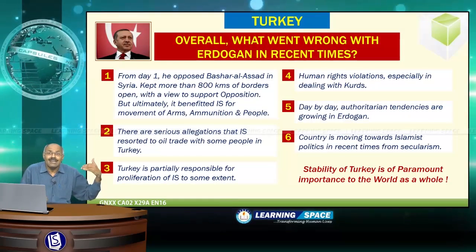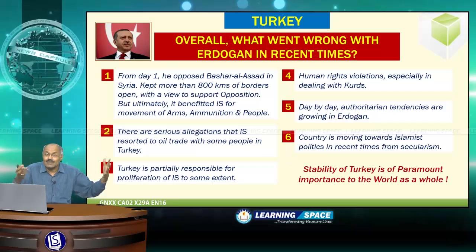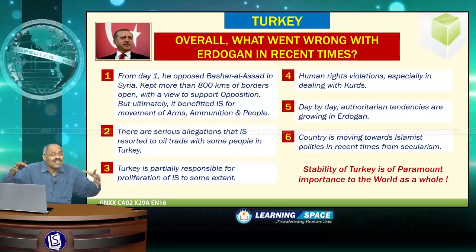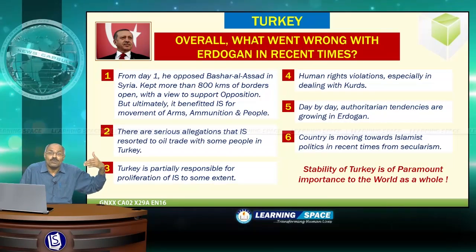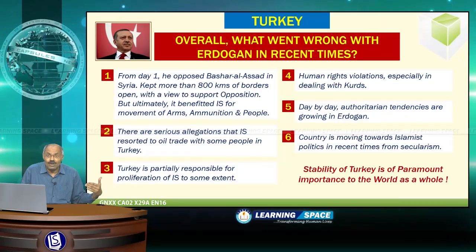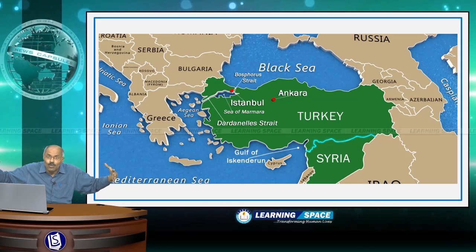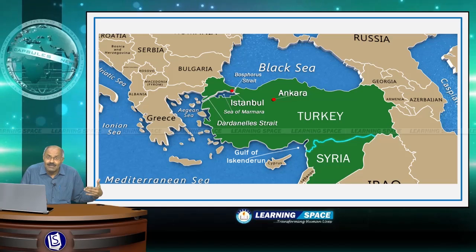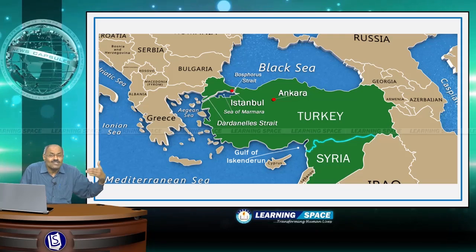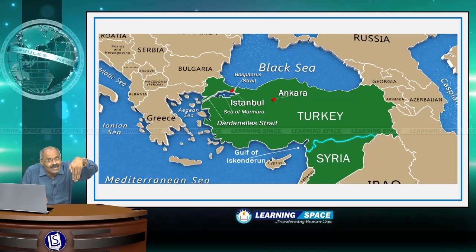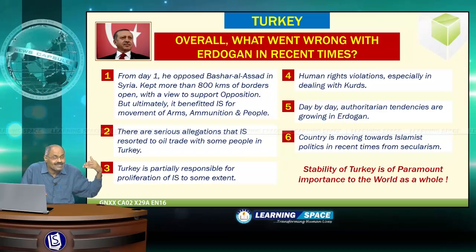And overall, what went wrong with Erdogan in recent times? I have listed out here, please look into these aspects. From day one, he opposed Bashar al-Assad in Syria and kept more than 800 kilometers of border open with a view to support the opposition. But ultimately what happened? Please look into this slide. It has a long border. Ultimately, by keeping borders open, IS benefited, and there are news reports and serious allegations that the Islamic State resorted to oil trade with people in Turkey. So Turkey is partially responsible for the proliferation of Islamic State.